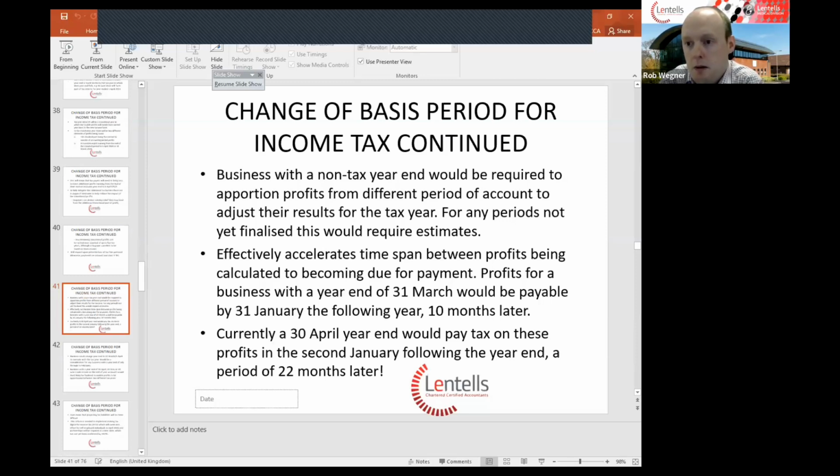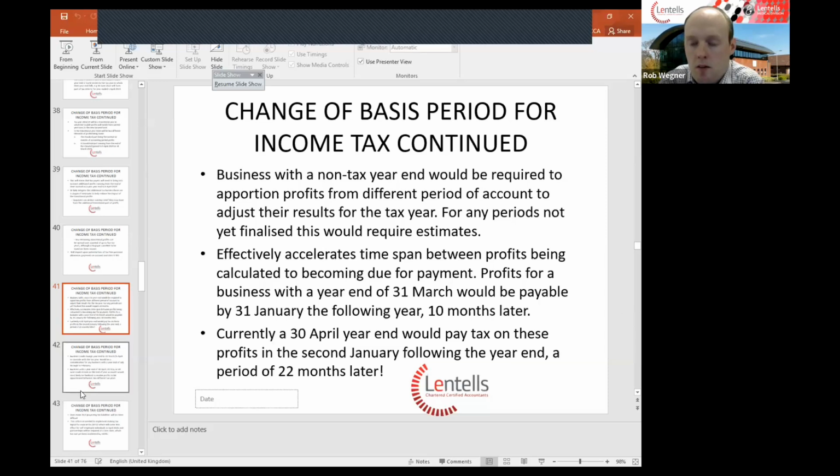So estimated figures would need to be submitted on a partnership tax return and individuals' tax returns, and then corrected at a later date when the final figures are known. HMRC have confirmed where estimates are submitted, interest will be applied for any underpayment of tax. So consideration needs to be made by businesses on an individual basis as to whether they change their year end or not.